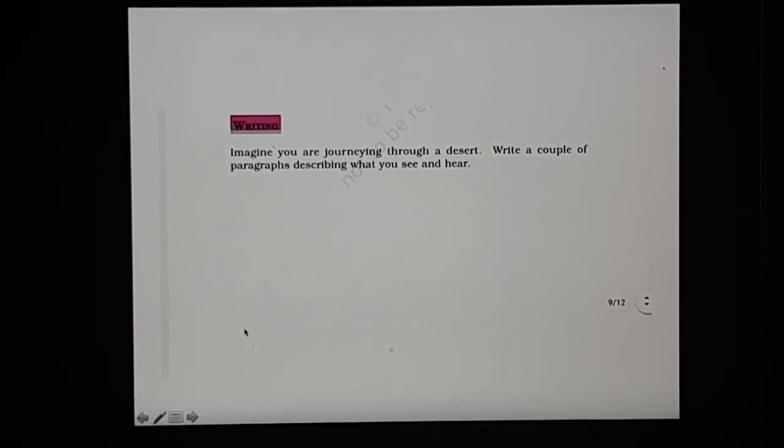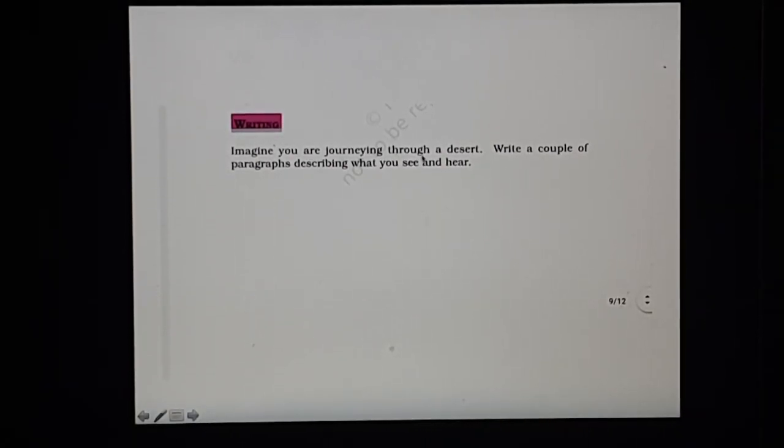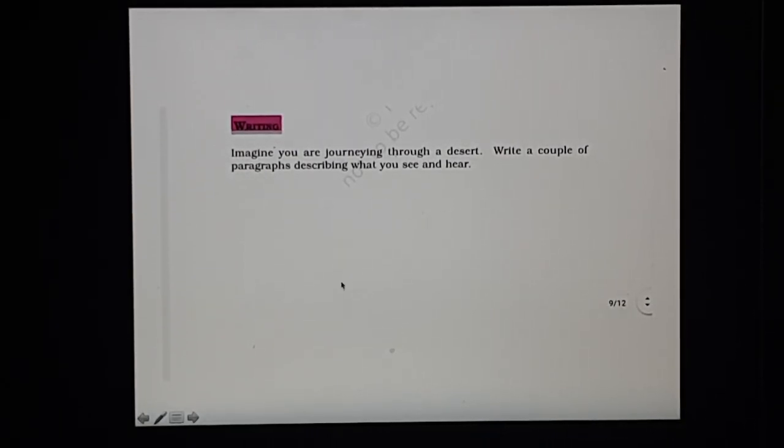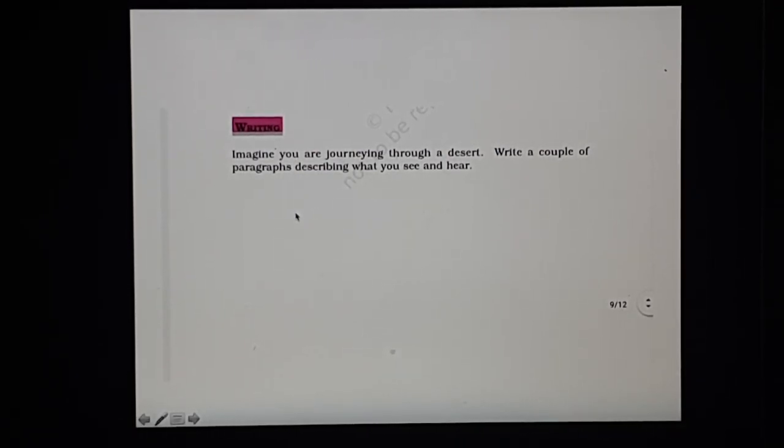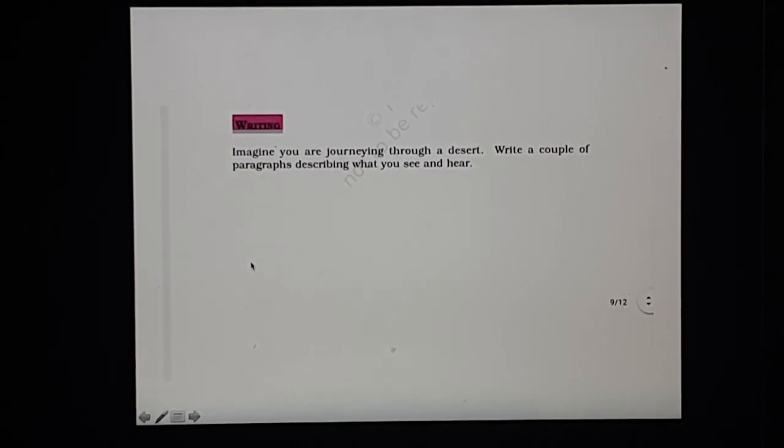So this was it. Imagine you're journeying through a desert. Write a couple of paragraphs describing what you see and hear. I'm sure many of you must have seen a desert, and you can write a small paragraph based on your experience. Or if you haven't been to a desert, you can just imagine, because even if you have not been to a desert, you must have a good idea about how a desert looks and what a person can experience there. So you can write a small paragraph on that.